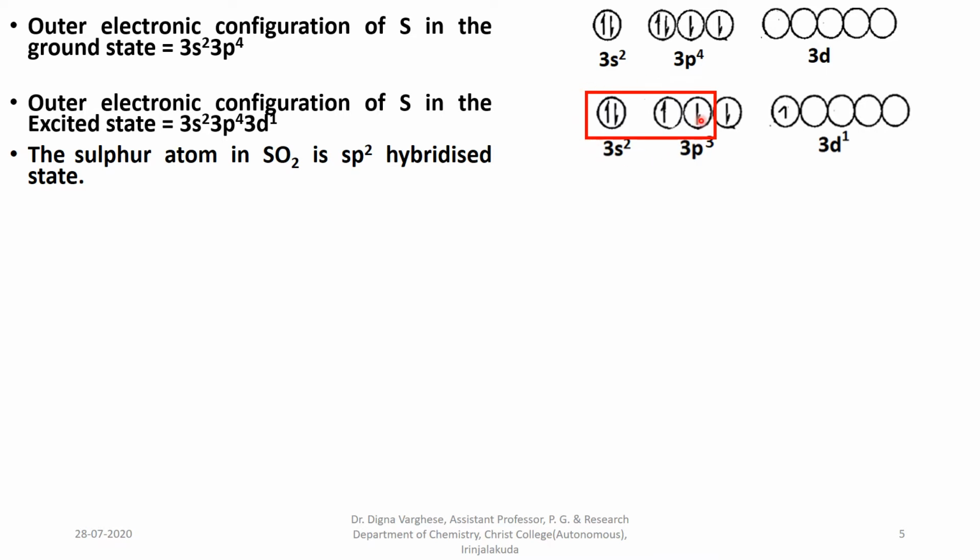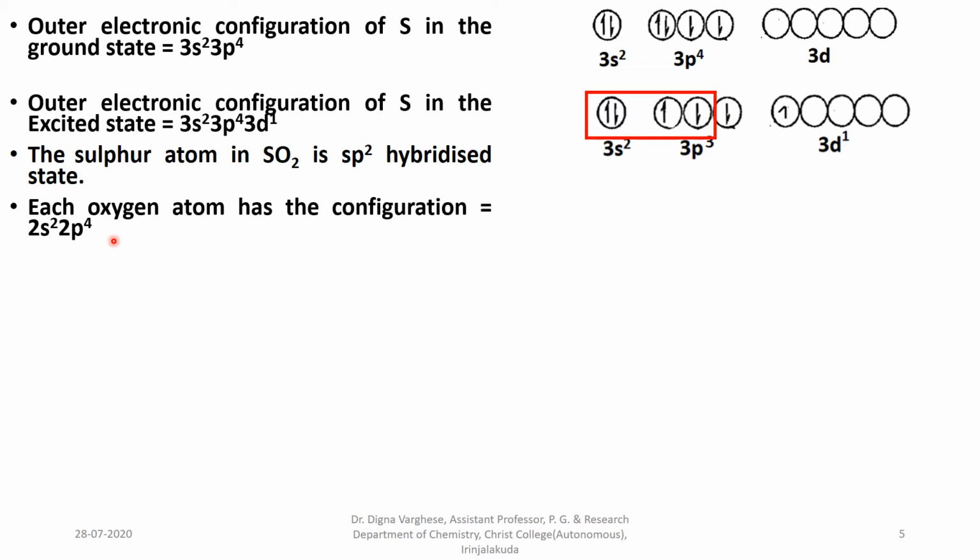But in the case of hybridization, considering only sigma bonds, there are 2 sigma bonds formed by the sulfur atom with 2 oxygen atoms. Therefore, the hybridization is sp2. Each oxygen atom has the outer electronic configuration 2s2, 2p4.